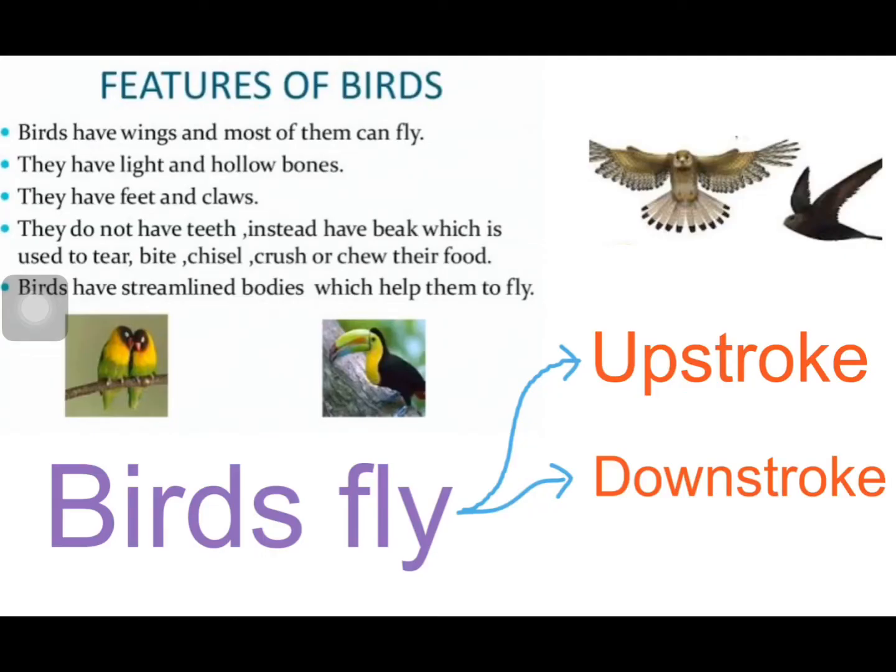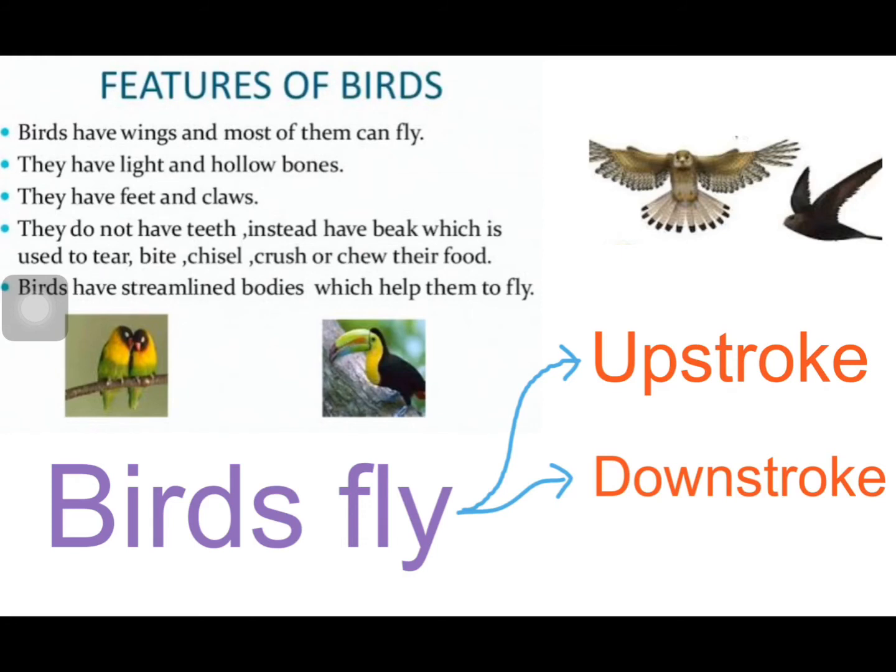Birds have wings and most of them can fly. They have light and hollow bones. They have feet and claws. They do not have teeth, instead have beak which is used to tear, bite, crush and chew their food. Birds have streamlined bodies which help them to fly.